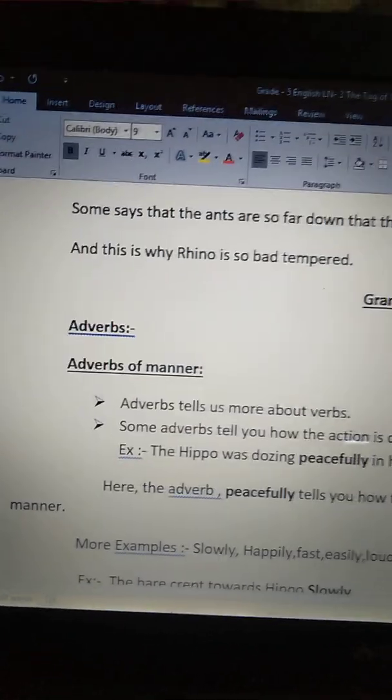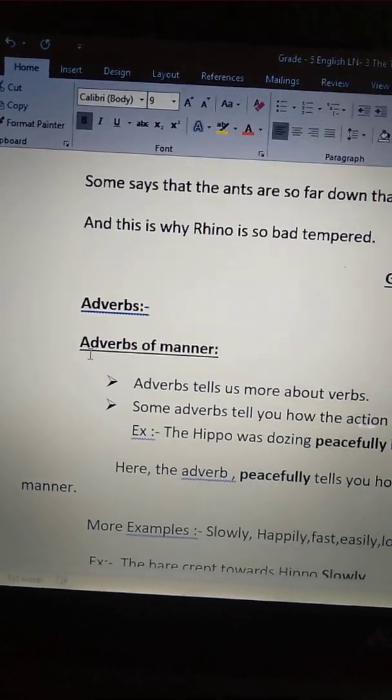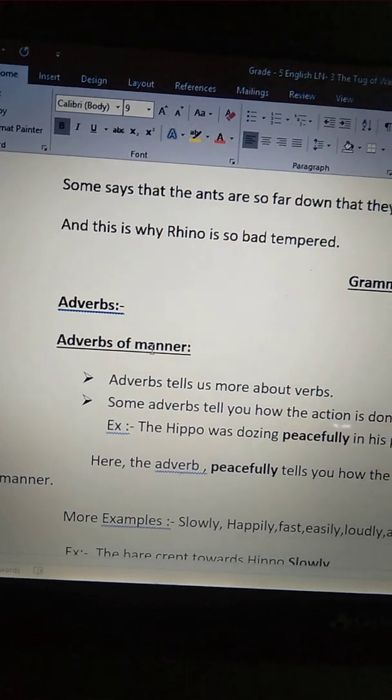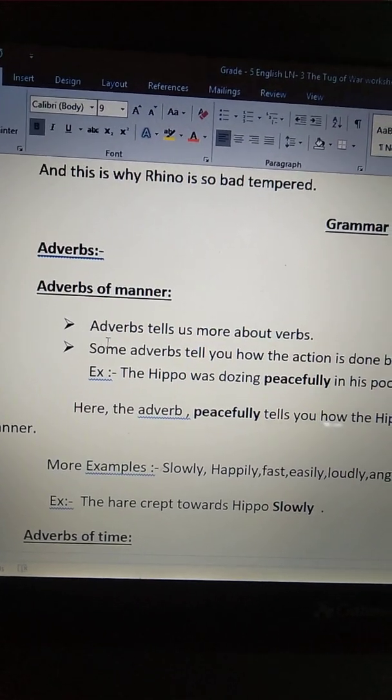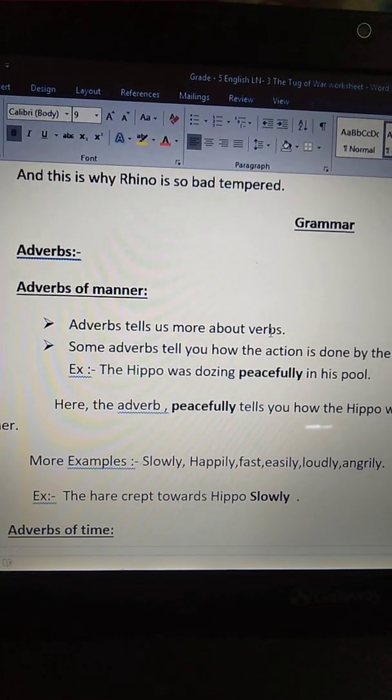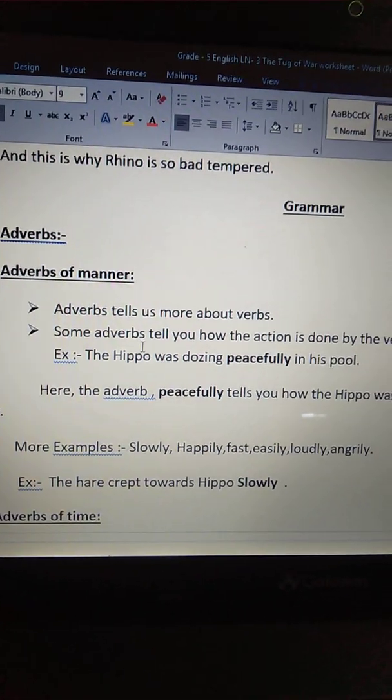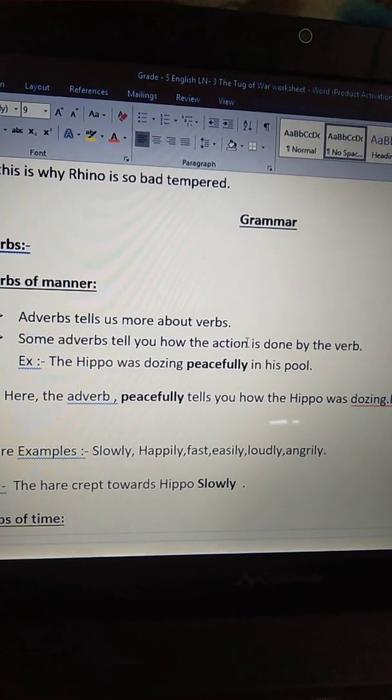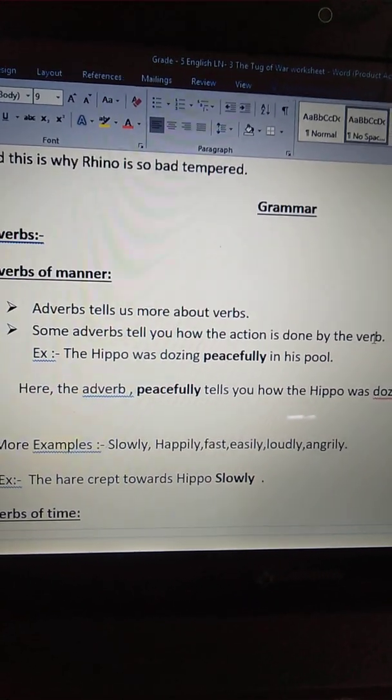See here, adverbs of manner. Adverbs tell us more about verbs. Some adverbs tell you how the action is done by the verb.